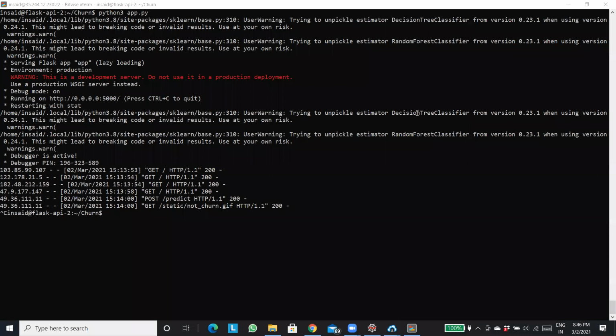But how many workers and how many threads it can take depends on the configuration of your server. So basically there is a formula for that. The formula is, let me write it up here.